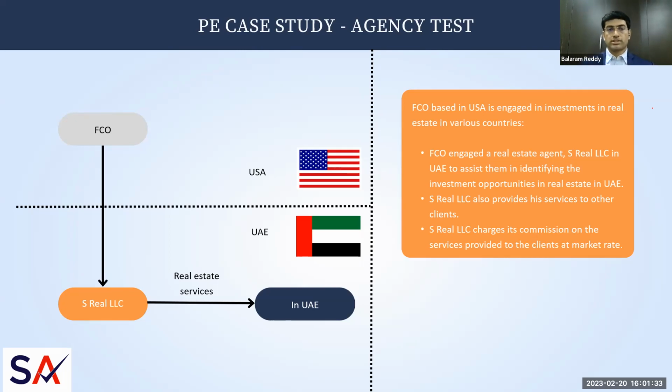So S Real LLC is not fully dependent on FCO, and it is also charging its commission at market rate. This gives an indication that this is an agent which is not acting as a dependent agent for FCO. Hence, S Real LLC will be considered an independent agent for FCO. Therefore, FCO is not considered as having a PE in UAE.